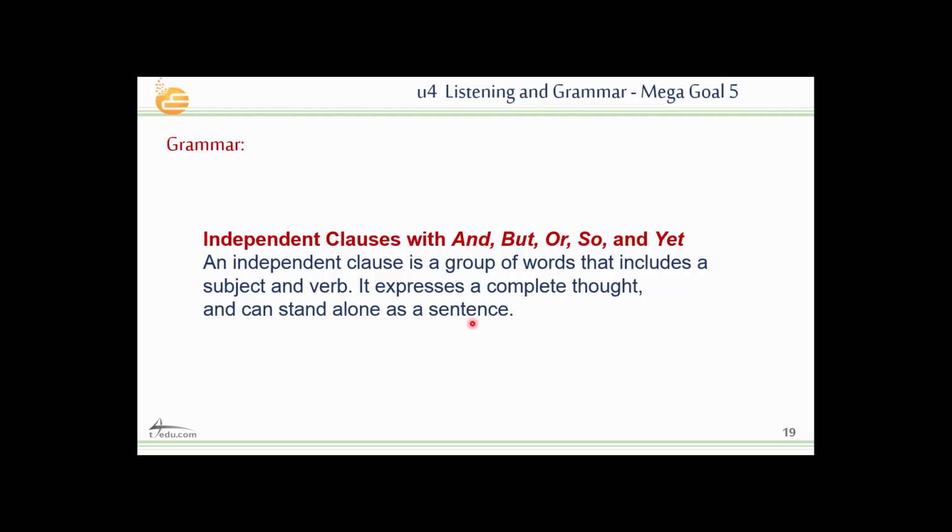So these two independent clauses are connected by the coordinating conjunction here. But if I want to use each one of them alone, it stands alone as a sentence. Okay, it can give me a complete meaning, a complete thought. This is the meaning of independent clause.